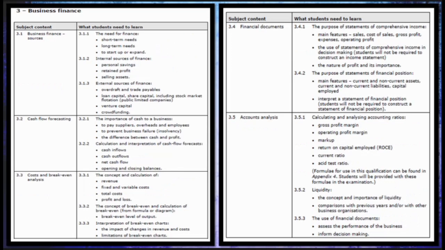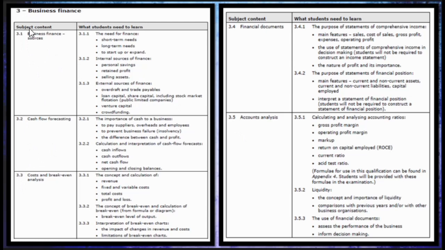The next one coming up is the third unit, which is business finance. You would have noticed that when we are discussing each unit, the subtopics are always marked as 3.1, 3.2, 3.3, 3.4, 3.5. So understand that if you see 3.1, 3.2 or 3.3, these are all topics coming under the unit business finance.